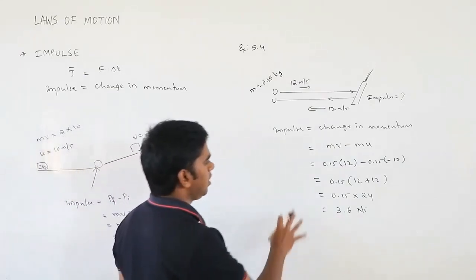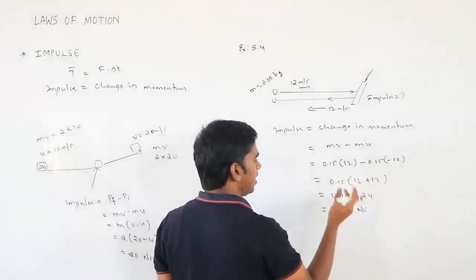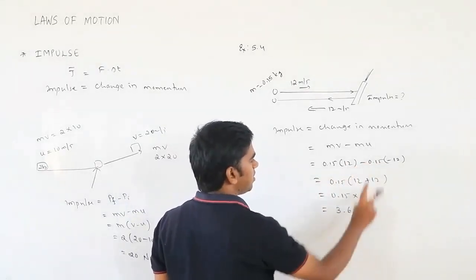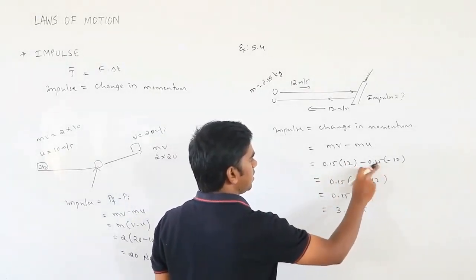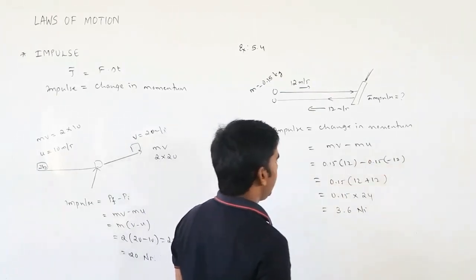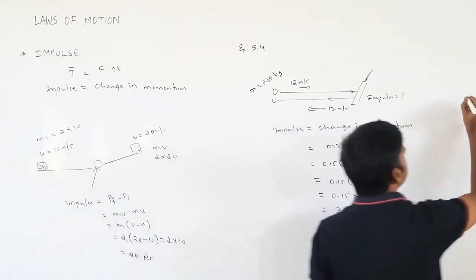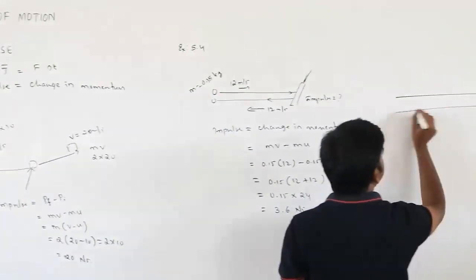So this is how we can calculate, or simply you can multiply separately, then add it. That is all your wish, but we should not forget to mention the sign. That is very important. So this you have to remember. This you have to remember, if it is going and returning to the same.